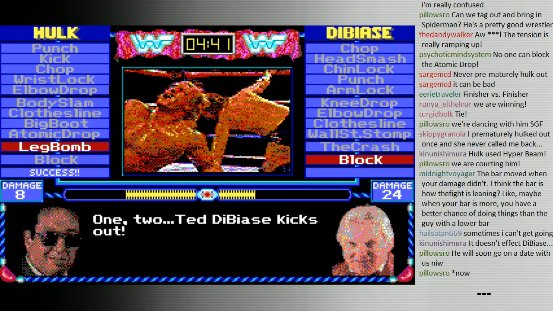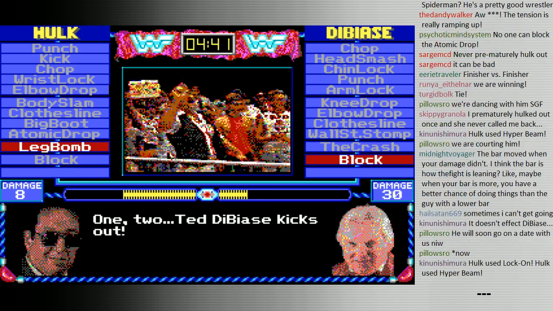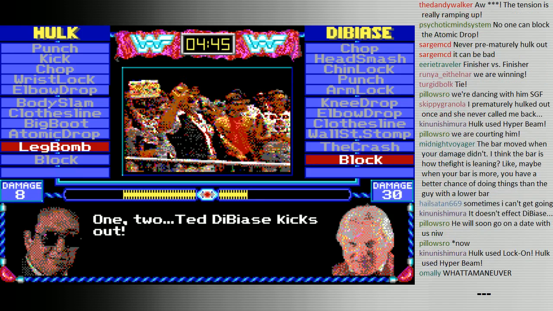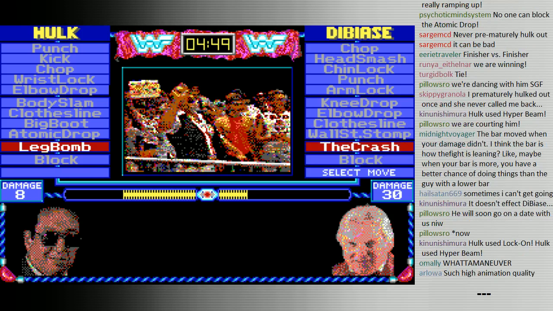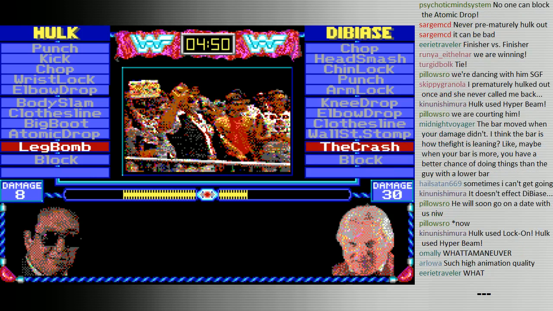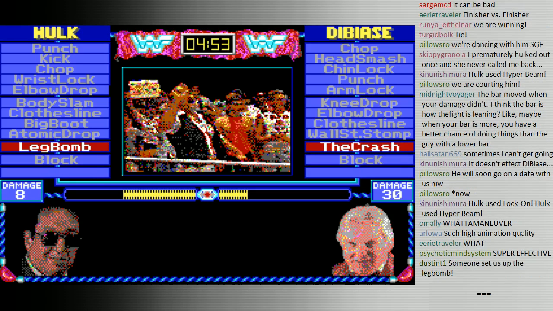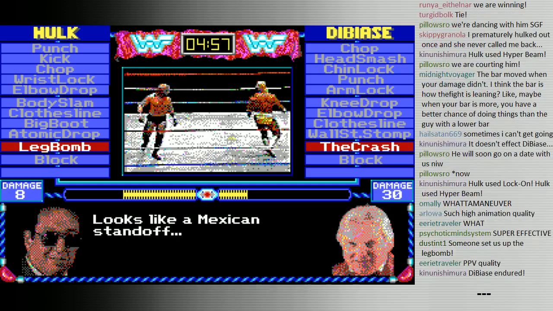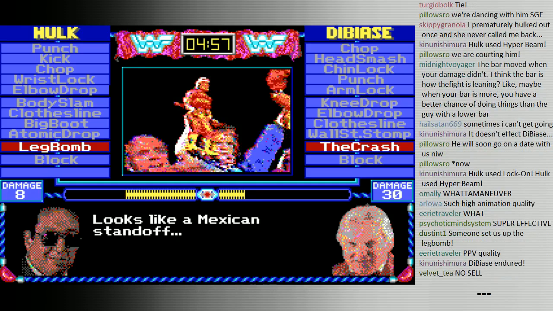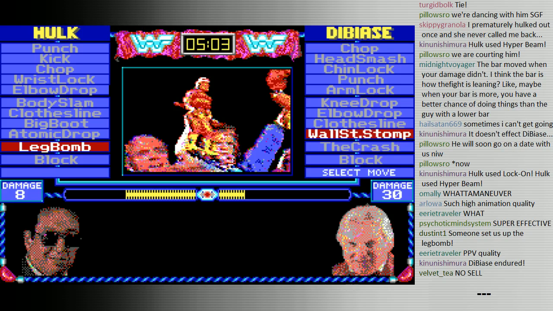Oh, he kicked out. The Hulkamaniacs feel betrayed. They don't know what to believe anymore, that the evil Ted DiBiase was able to resist being pinned from the big leg drop, the leg bomb. Maybe this is it for Hulkamania. Maybe Hulkamania is about to die. Maybe the money of the $1 Million Man actually can buy off Hulkamania.